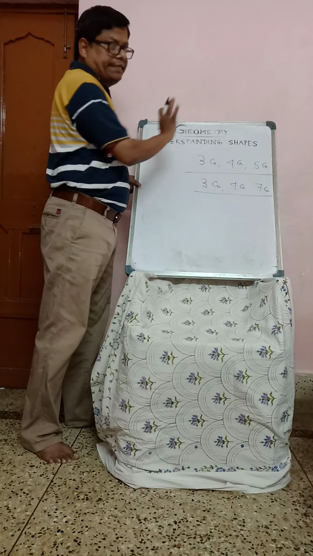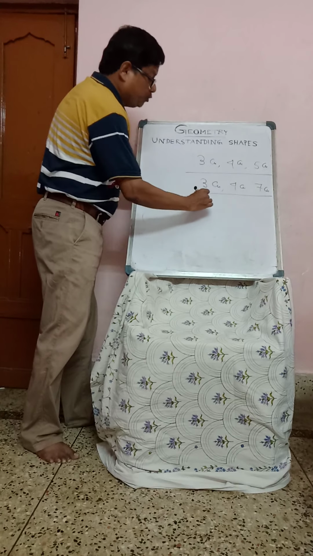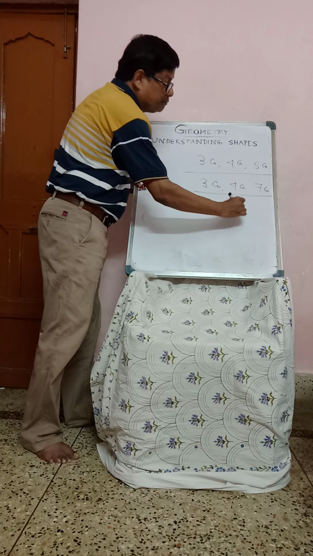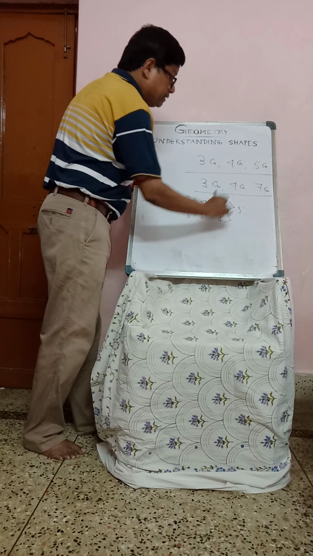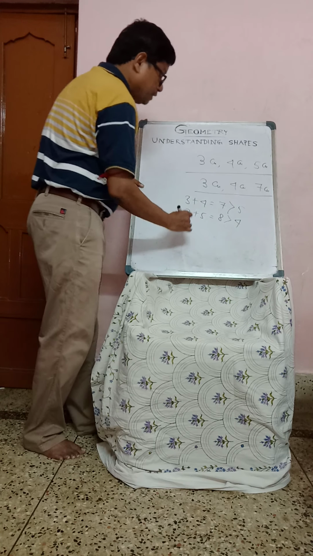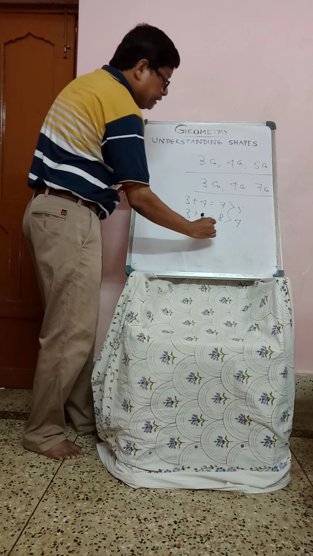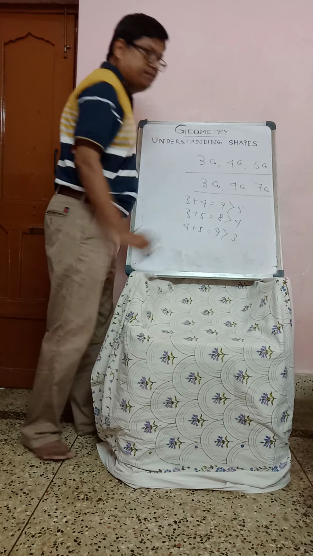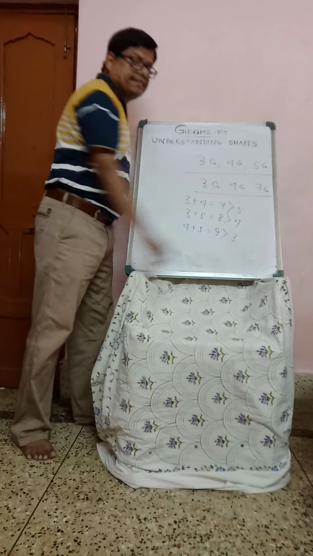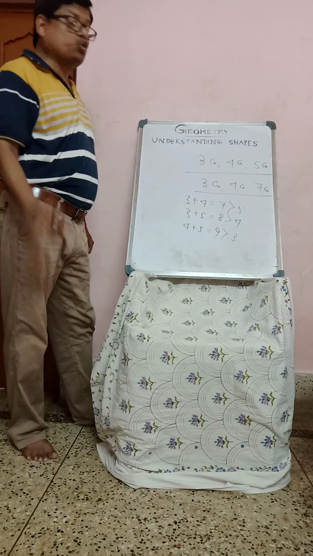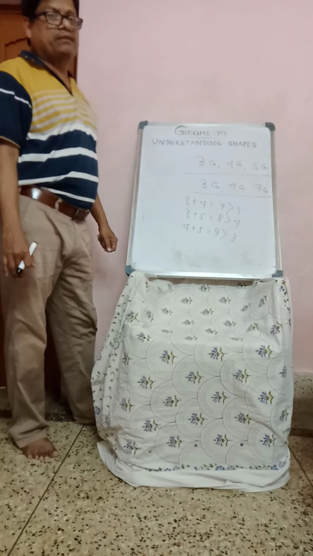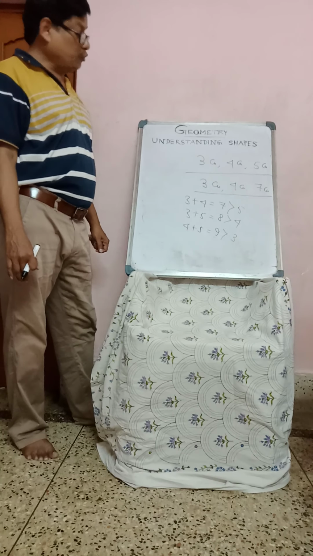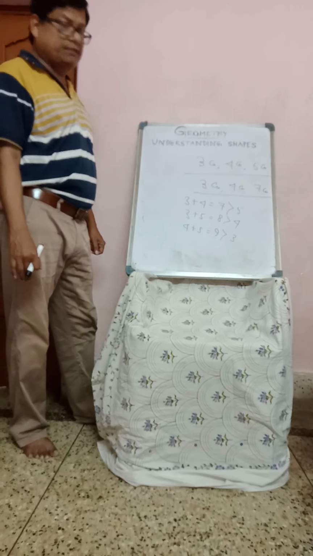Look here. First, take any two sides. 3 plus 4 equals 7, which is greater than 5. 3 plus 5 equals 8, greater than 4. 4 plus 5 equals 9, greater than 3. All three conditions are satisfied. So the sum of any two sides is always greater than the third side.